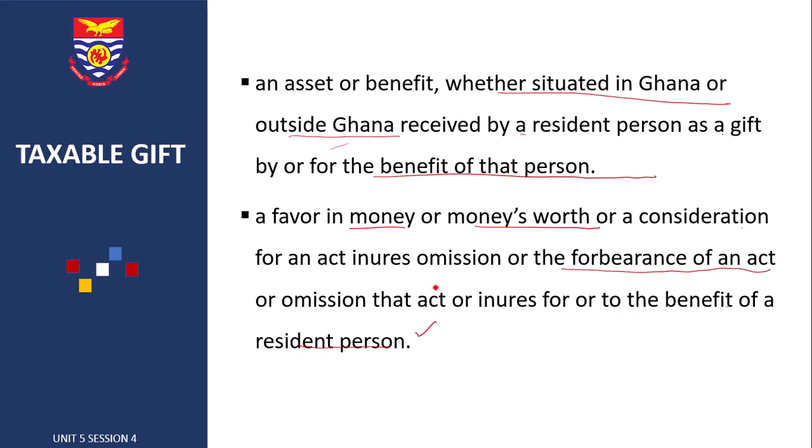What this point is talking about is a situation where someone does something or refrains from doing something in exchange for some form of benefit from a resident person, and the result is that the resident person benefits from the action or inaction. This is taxable.